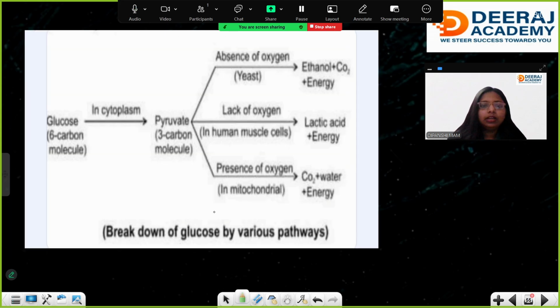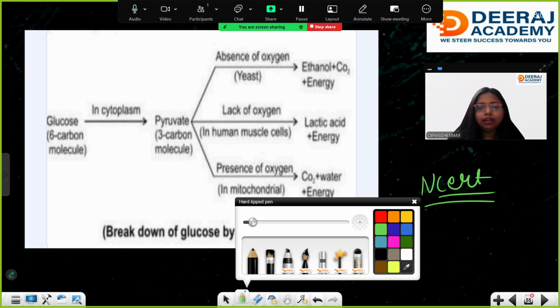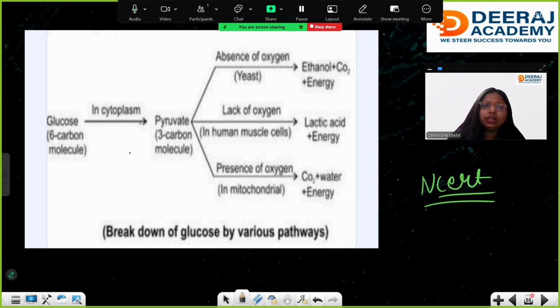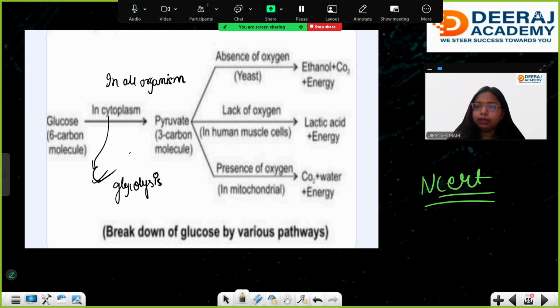What is ethanol? Ethanol is an alcohol, right? Next. This is the diagram from the NCERT. Glucose will convert into pyruvate first, and this reaction takes place in all organisms, in the cytoplasm. And this process is called glycolysis.